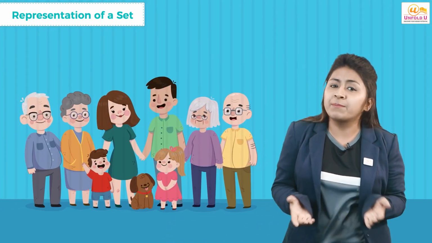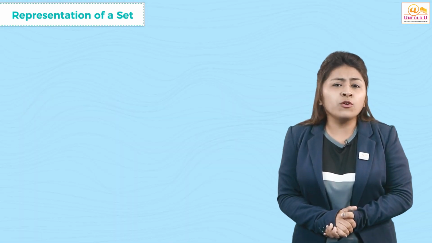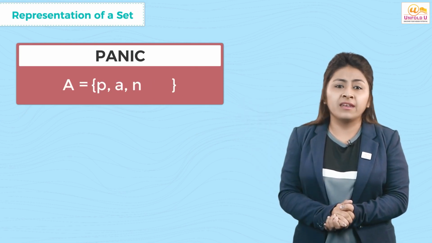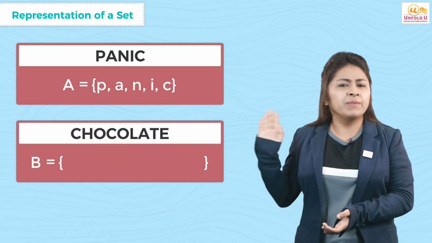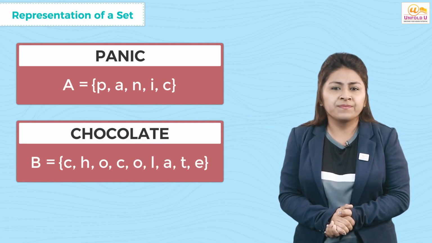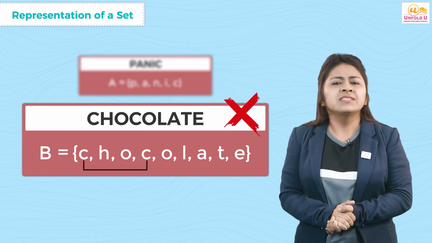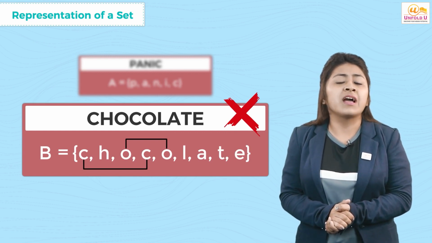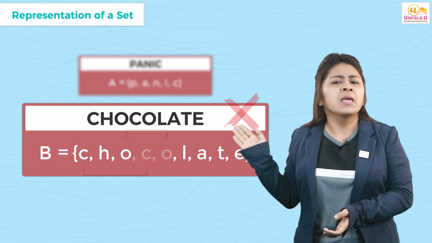See, this is an example. Our family forms a set too. Now, the set of letters in the word panic is A = {p, a, n, i, c}. Set of letters in the word chocolate is B = {c, h, o, c, o, l, a, t, e}. Now, is it correct? No, because c and o appear twice. In a set, as said earlier, the elements are distinct, so we always write the elements once. So the correct one is B =